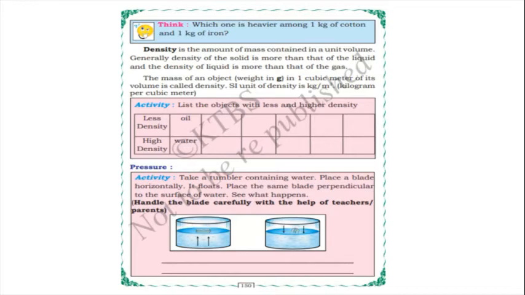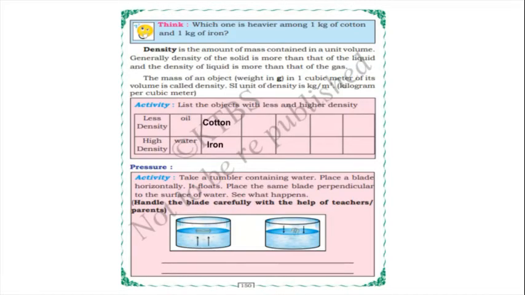And the SI unit of density is kg per m cube, kilogram per cubic meter. Kg by m cube means kilogram per cubic meter. And here, list one object with less and higher density. Less density means oil, high density means water.